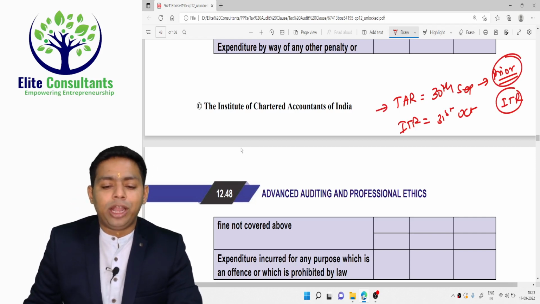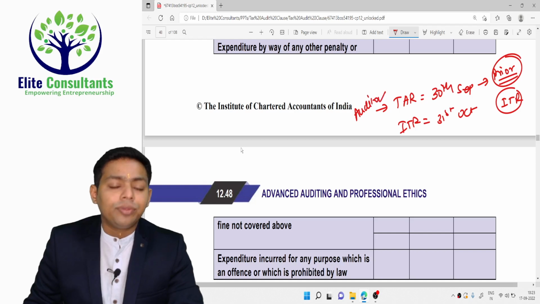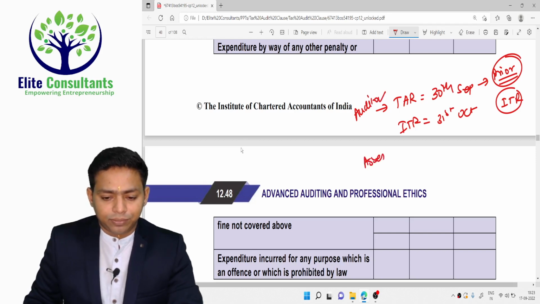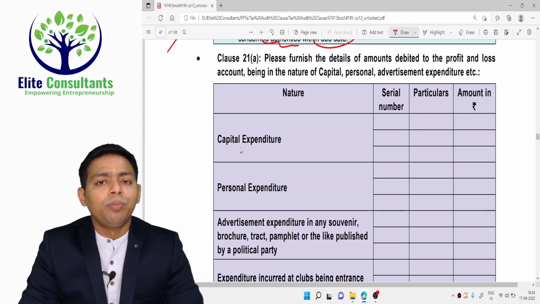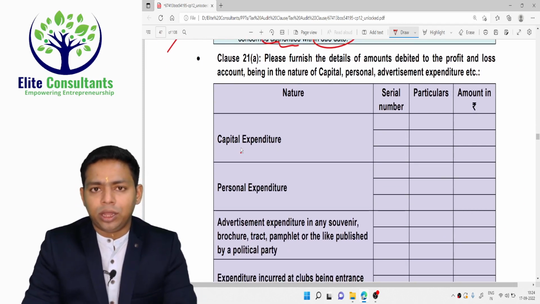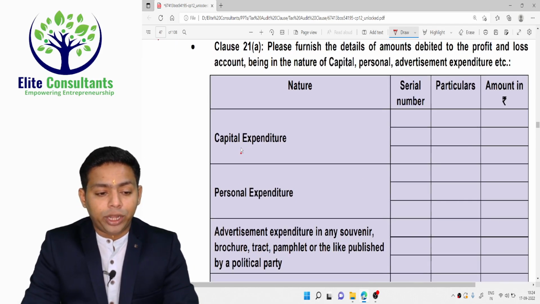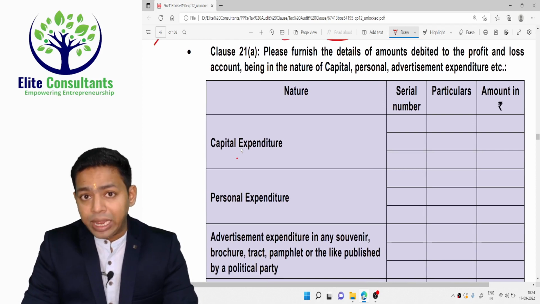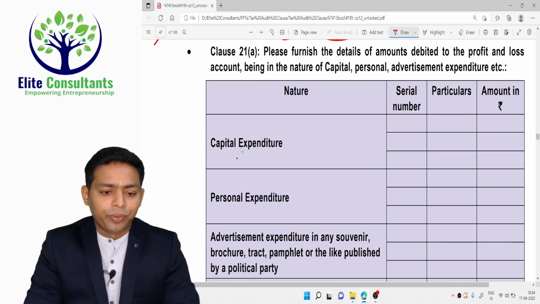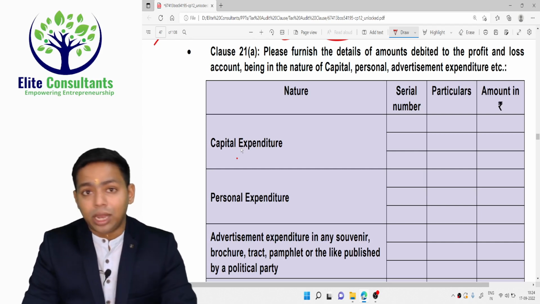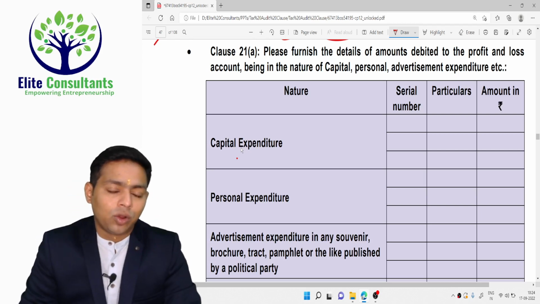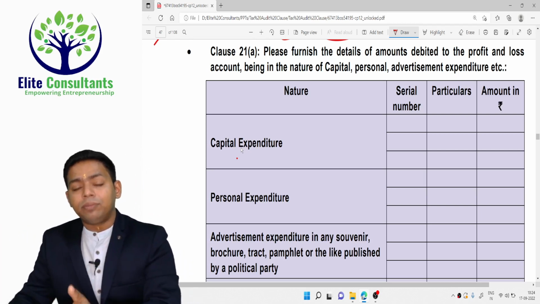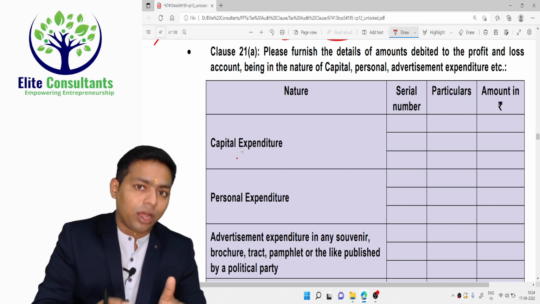Technically, the tax audit report is filed by the auditor and ITR is filed by the assessee. Now they say the assessee may not be reliable. Please understand, the assessee is the person who is earning the income, so he will tend to make some claims which are not admissible in law. But it is the responsibility of the auditor to check and verify whether every claim made by the assessee is genuine or not. That's the reason if there are certain disallowances attracted under the PGBP chapter, then he has to mention them under clause number 21. So the income tax department is not relying upon the assessee alone.